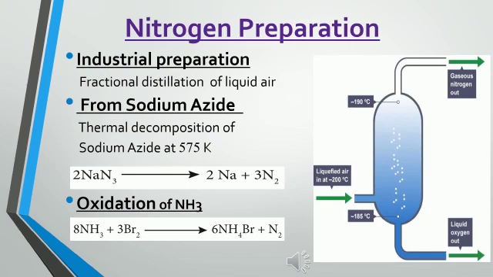Third method, oxidation of ammonia. Ammonia can be oxidized with the help of bromine water. Bromine water is used as an oxidizing agent for this reaction. Chemical reaction, 8NH3 plus 3Br2, which gives 6NH4Br plus N2. 8 moles of ammonia react with 3 moles of bromine, which gives 6 moles of ammonium bromide plus N2 gas. These are the methods for the preparation of nitrogen.